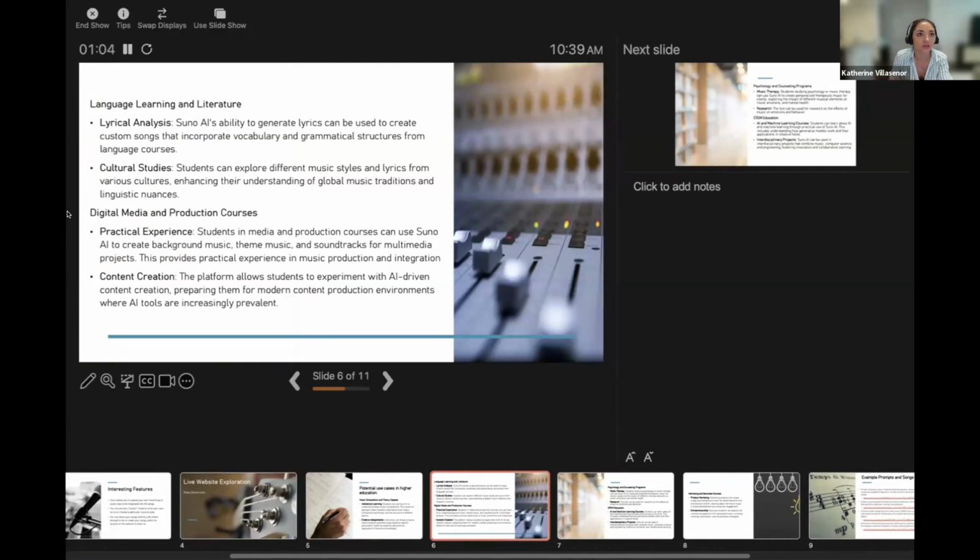In different language and literature classes, you can use Suno to create songs in different languages, and you can specify that you want to use very basic vocabulary, and it can be a great way to learn new languages. And also for cultural studies, you can explore different styles, like ask to create a song from a specific region, and you can start seeing what type of beats it picks up, or what the lyrics look like, depending on the culture that you're exploring, and just have a better understanding of music around the world and different traditions or nuances that might be specific to certain cultures.